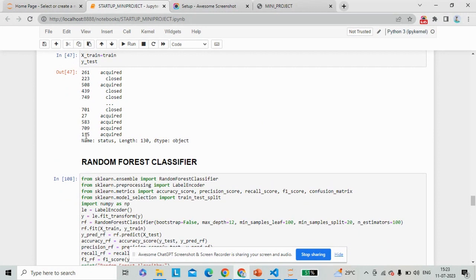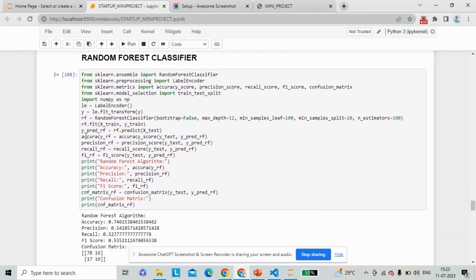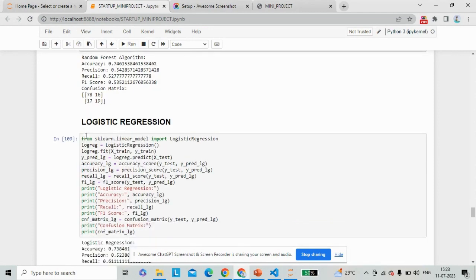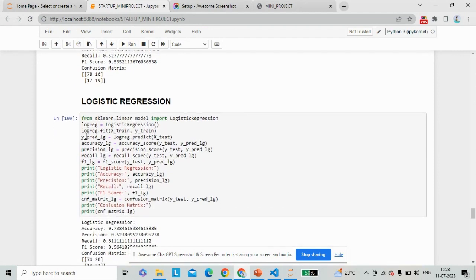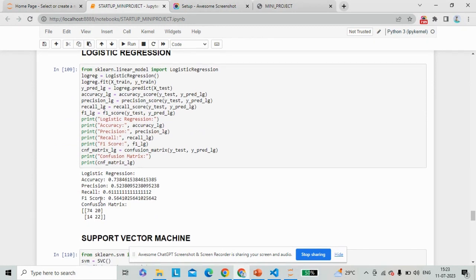Now, by using the algorithms, we have used five algorithms. Random forest classifier, this is the execution of the random forest classifier. We have brought the performance metrics of the random forest classifier, that is precision, accuracy, recall, f1 score, and confusion matrix. And the next algorithm we have used is logistic regression. We have even got the performance metrics.